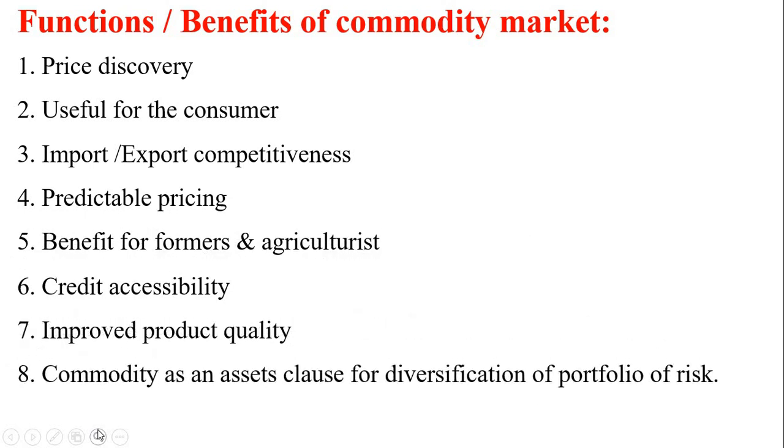Eighth one is commodity as an asset class, diversification of portfolio of risk. I mean, commodity has a historical and inverse correlation of daily returns as compared to equity. Correlation is nothing but analysis of the variance of two variables. And finally, useful to the producer.